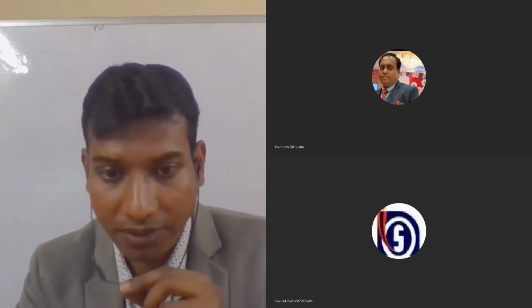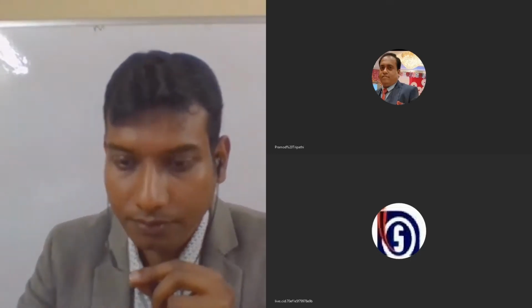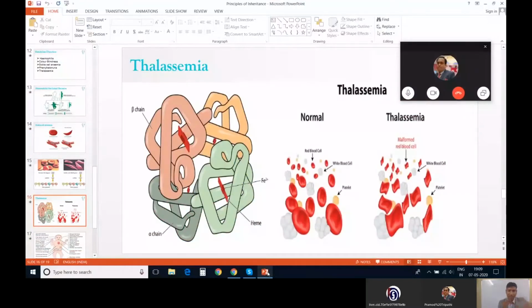See, this is here. What we find in case of thalassemia is that there is an alpha chain and a beta chain. Now, depending on which chain is being affected, it is decided whether it will be alpha thalassemia or beta thalassemia. Now, your question was how it is differing. Thalassemia, as I have told, is a quantitative problem, and sickle cell anemia is a qualitative problem. Both have difference in this regard only.